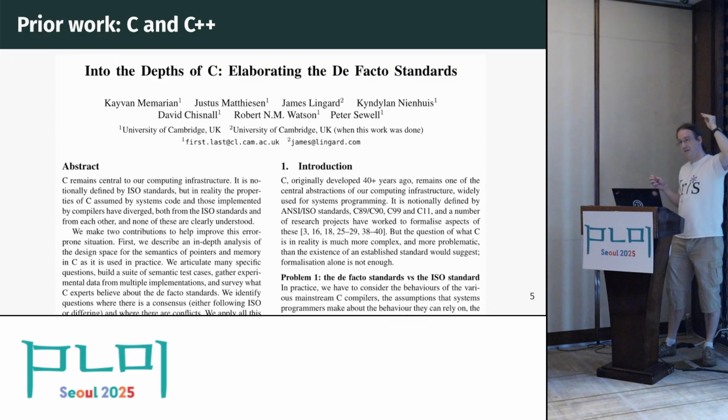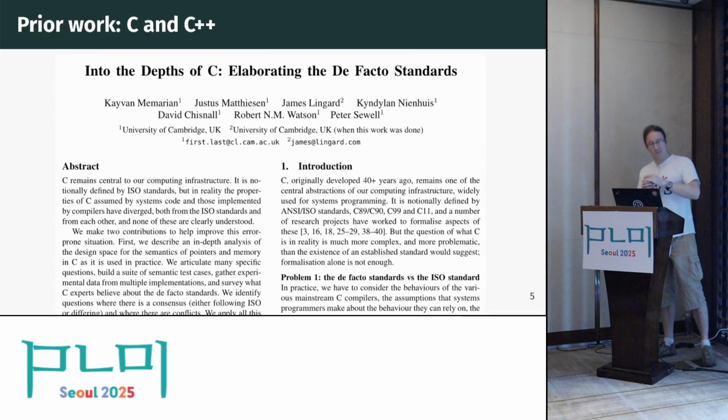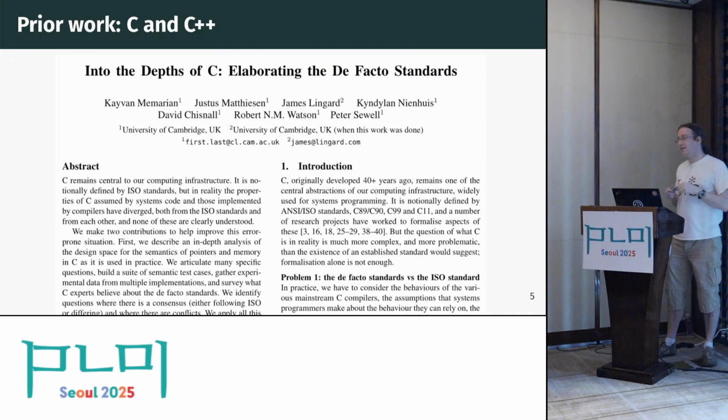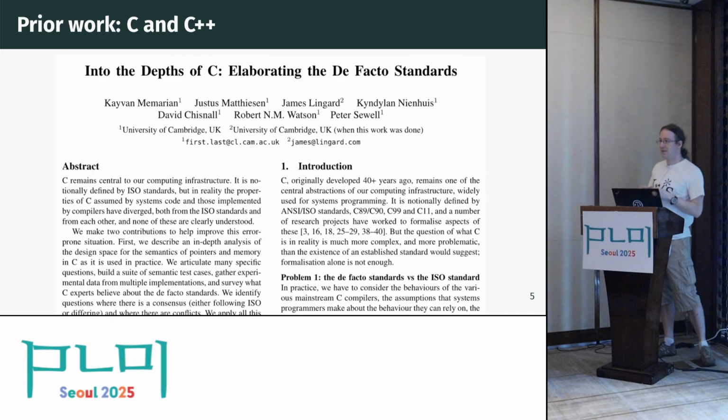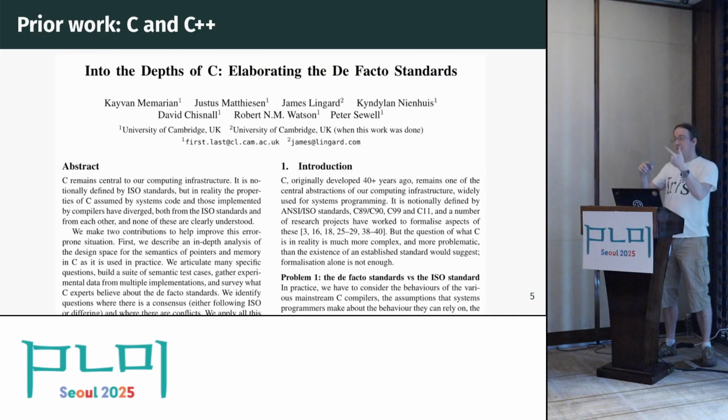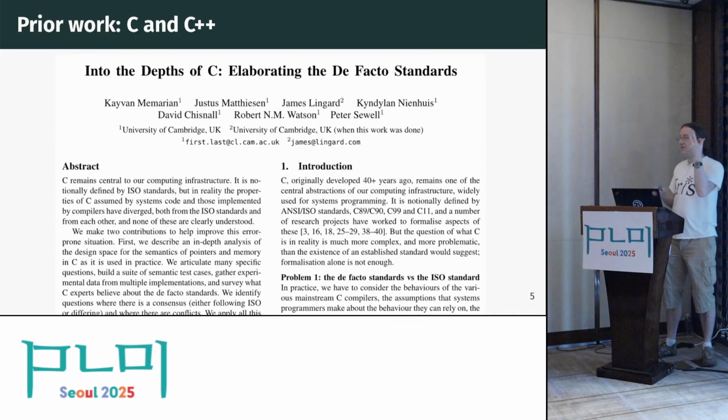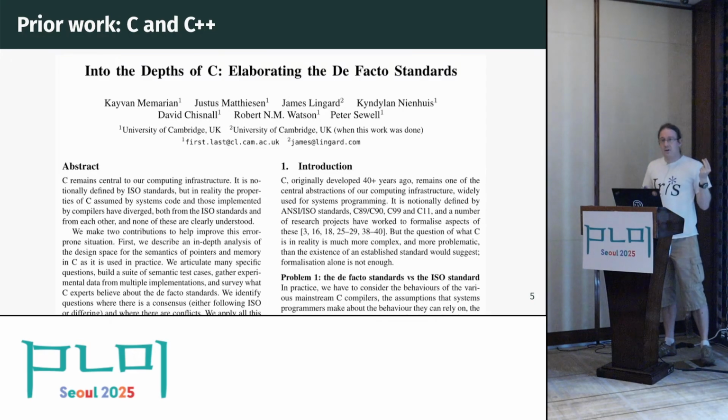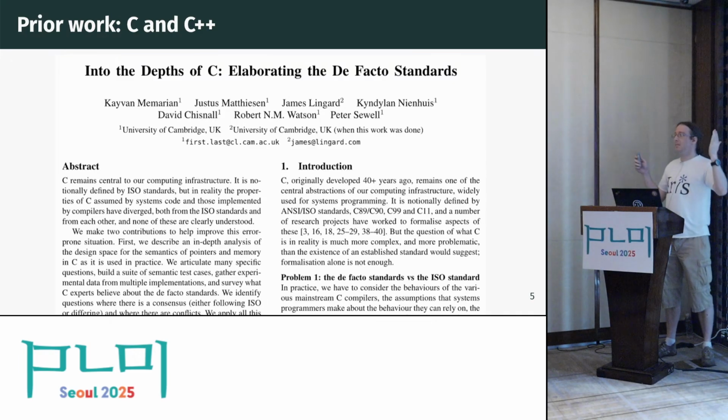There's a lot of work teasing this out, particularly this paper where they went ahead and just asked a bunch of programmers what they think about various parts of the standard. It turns out there's really 3 versions of the C standard. There's the standard version, there's what the compiler implements, and there's what the programmers think, and those are 3 completely different languages. And so I think currently if you're claiming you formalized the C standard, I don't think you can really make that claim